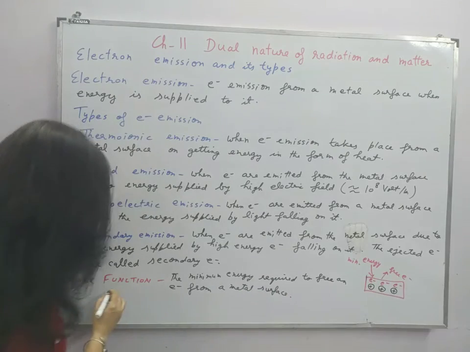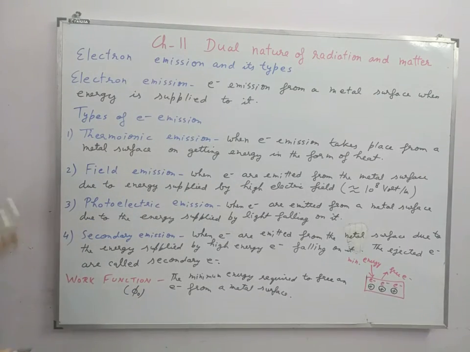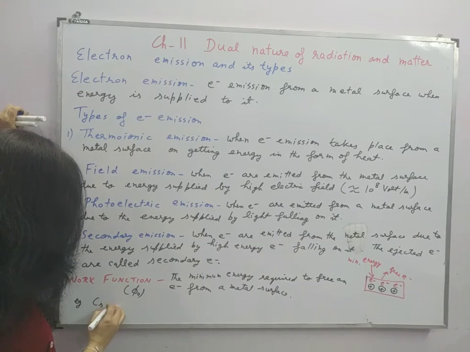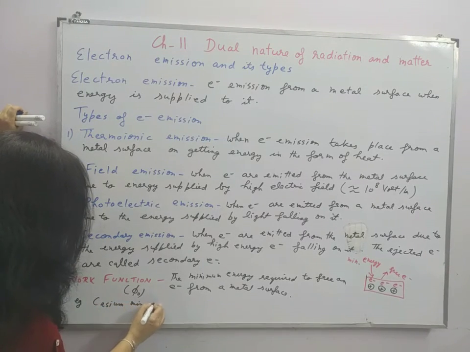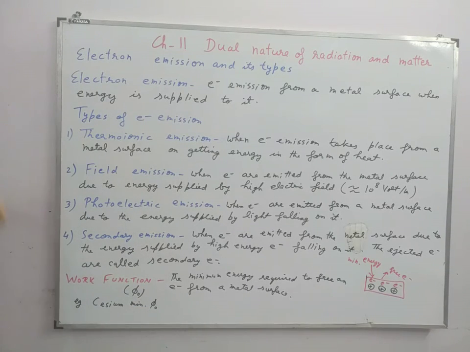This work function is generally denoted by phi naught. Cesium has the minimum work function, and platinum, I think, has the maximum work function.